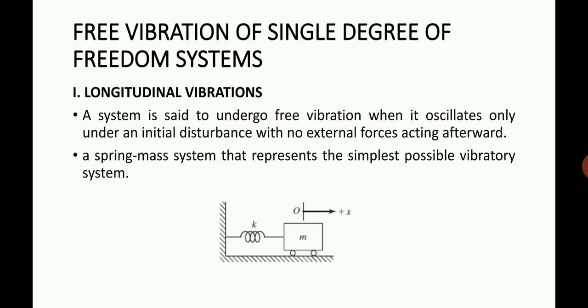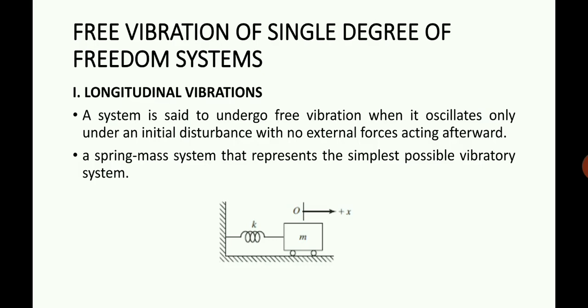So a spring mass system is shown. This is the typical representation of a vibrating system, a spring and a mass. Okay, this is an undamped system. Undamped system means there is no diminution of energy, or there is no presence of a damper. Only a spring and a mass is there. It is a free vibration of a single degree of freedom system, and it is an undamped system. There is no damping at all. There is only a spring and a mass.